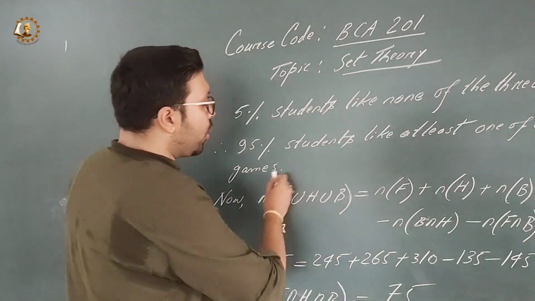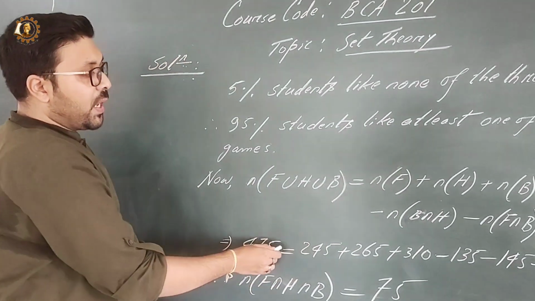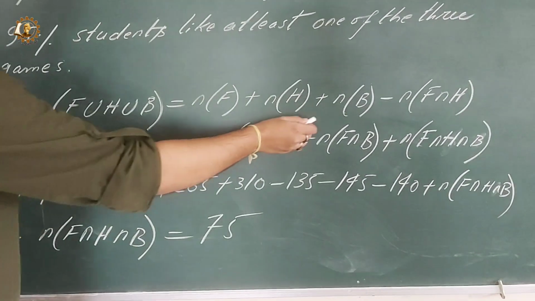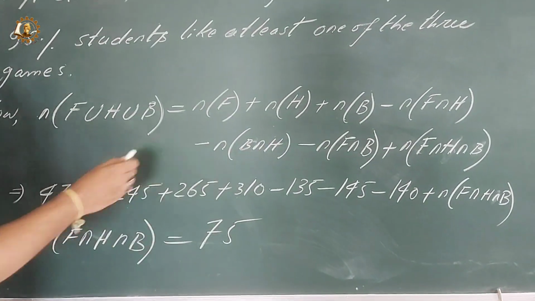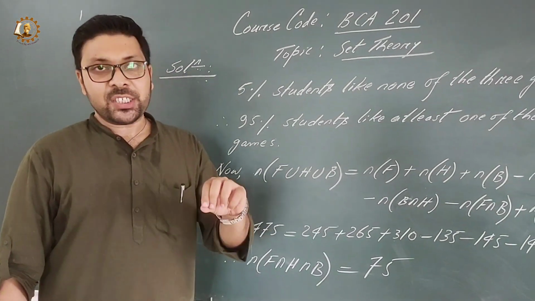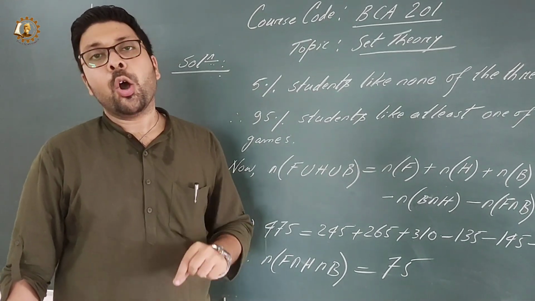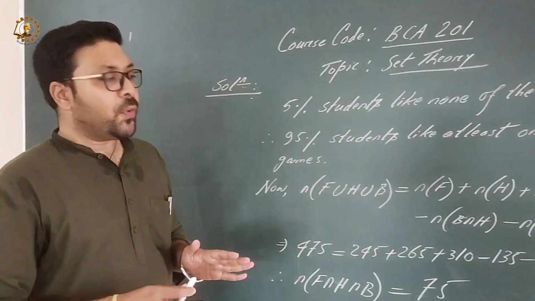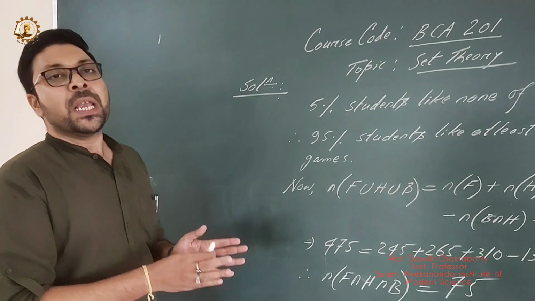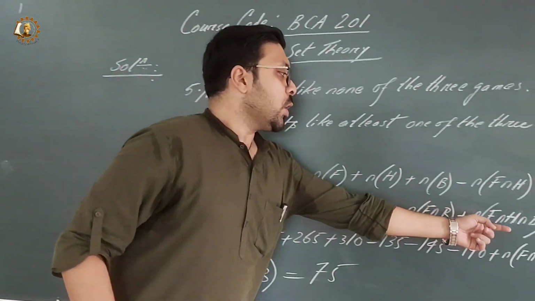So here we have got all the values. This is 475. Earlier we got the value of n of F as 245, the value of n of H as 265, and the value of n of B as 310. The last part of the formula, n of F intersection H intersection B, means the number of students who like all three games. The basic difference is that n of F union H union B means at least one of the three games, while the intersection means all three games.